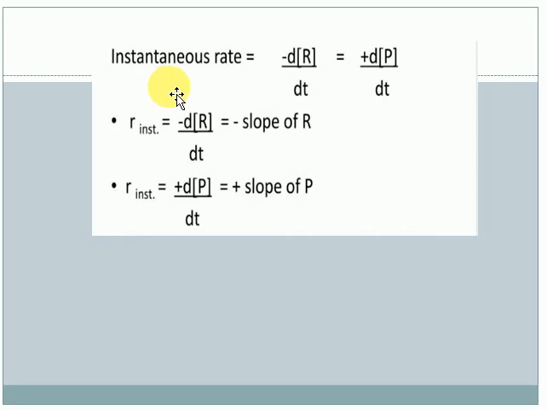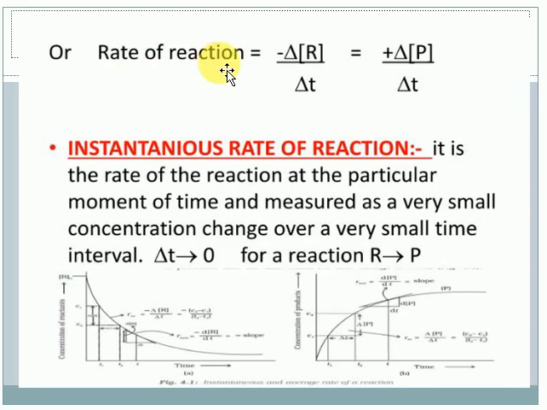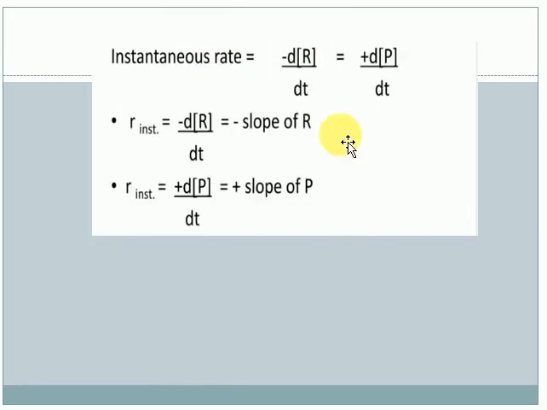I will give one small example. When a train goes from Chennai to Madurai, the journey takes 8 hours. Sometimes the train goes at 80 kilometers per hour, sometimes 50, sometimes 40. So that is explained only by the average, and this is the average rate, one value you can calculate. What is instantaneous? At a particular time, exactly what speed the train is moving.